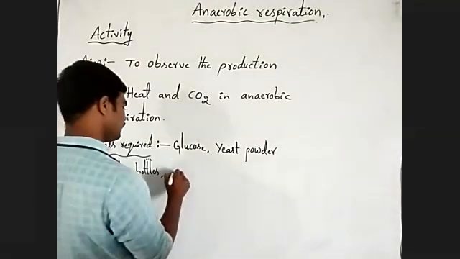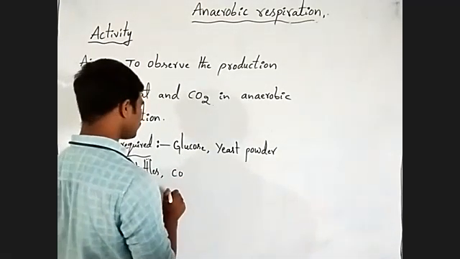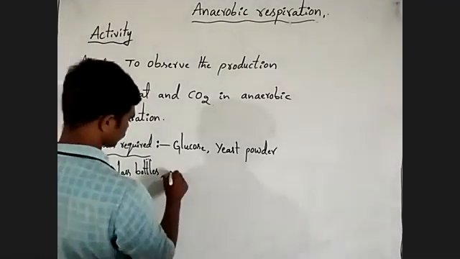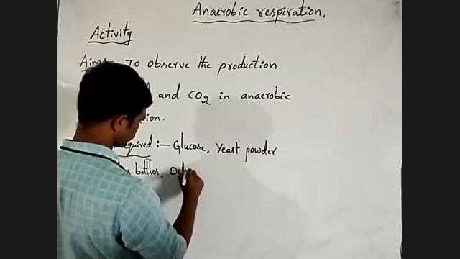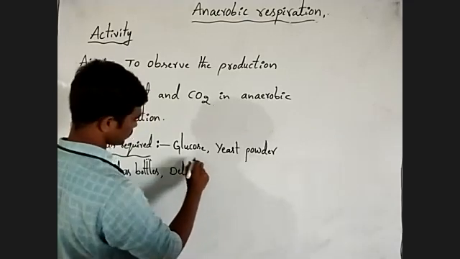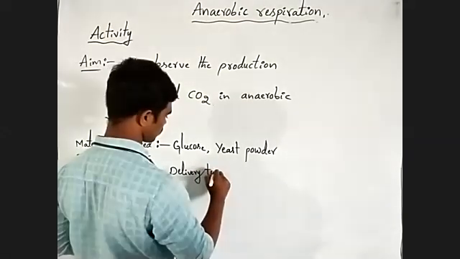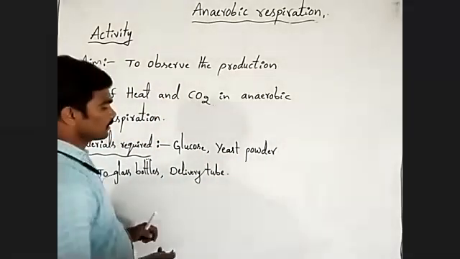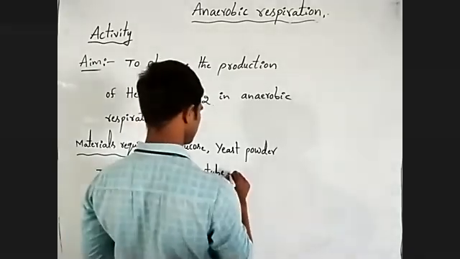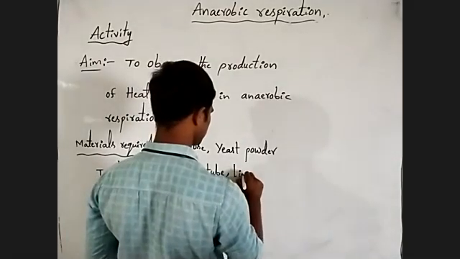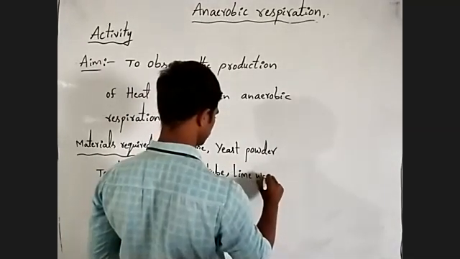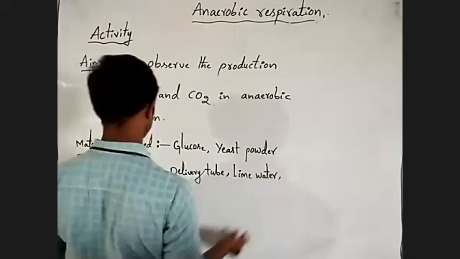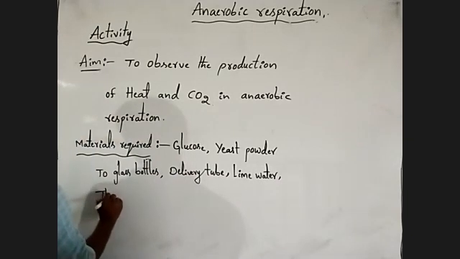Next, a connecting tube or delivery tube. Next, lime water. Next, thermometer.